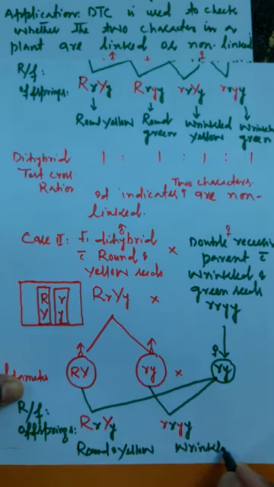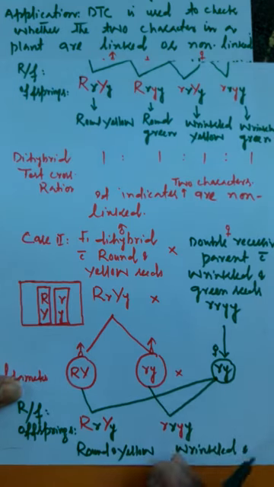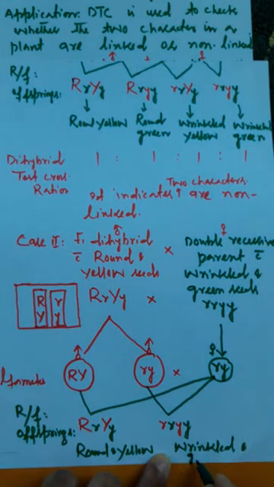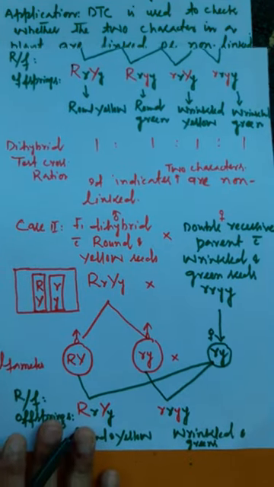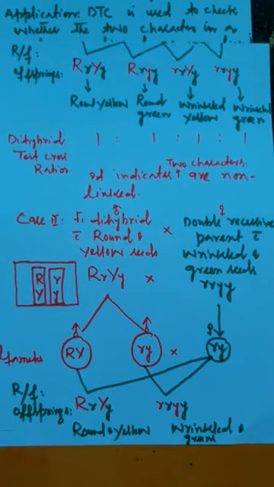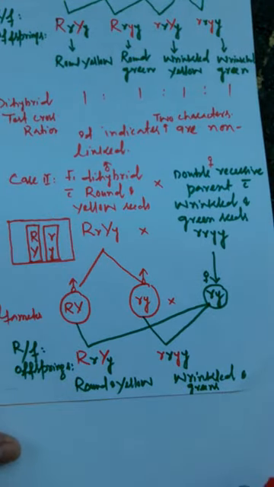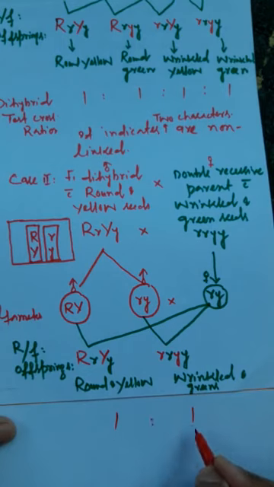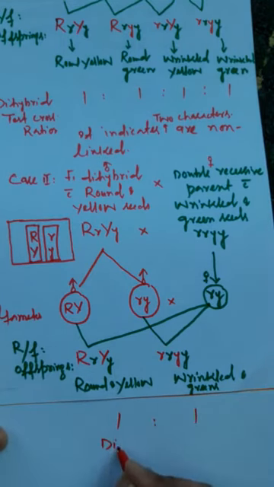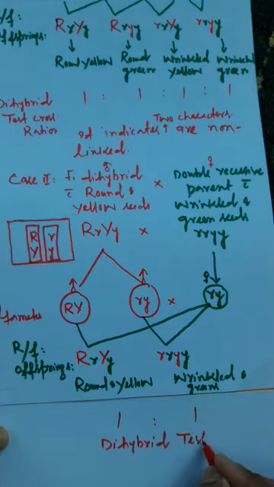तो केस फर्स्ट में जो ऑफस्प्रिंग्स प्रोड्यूस हुए, there were produced 4 types of offsprings, but in case second there are produced only 2 types of offsprings in dihybrid test cross. So the 2 types of offsprings that have been produced, they are phenotypically as well as genotypically of 2 types, and they are produced in the ratio of 1:1. तो यहाँ पे किस रेशो में प्रोड्यूस हुए, 1:1, व्हाट इज कॉल्ड एज डाइहाइब्रिड टेस्ट क्रॉस रेशो।